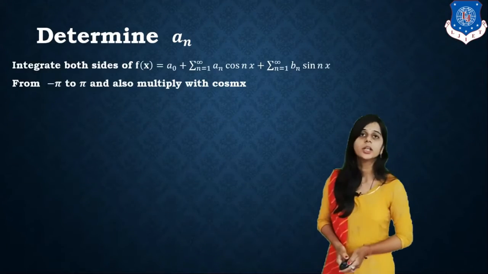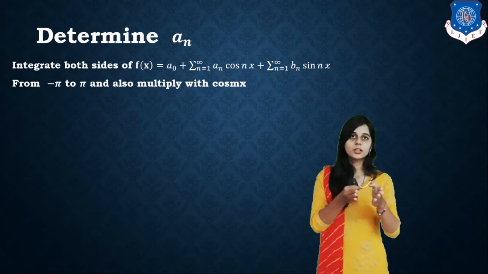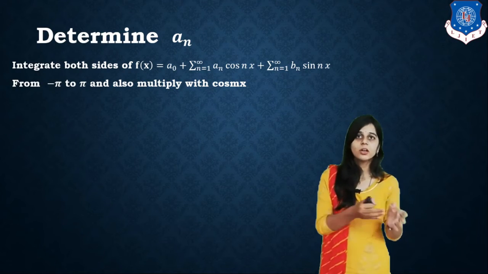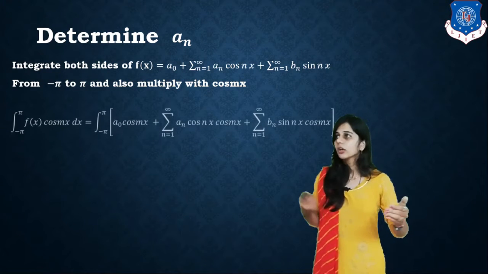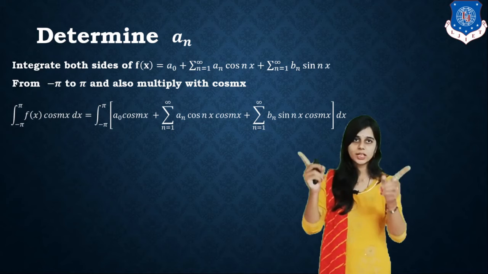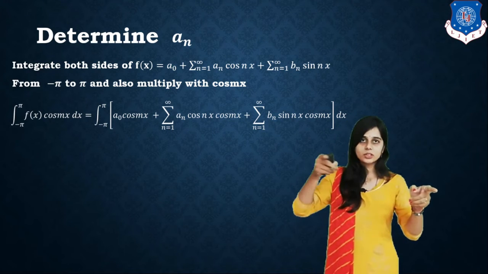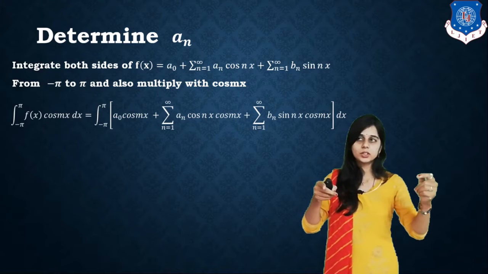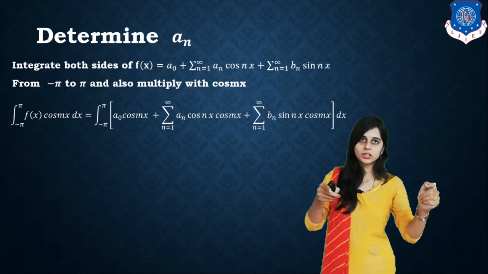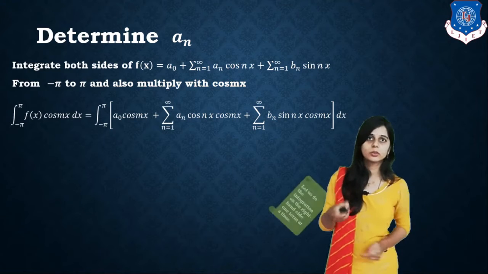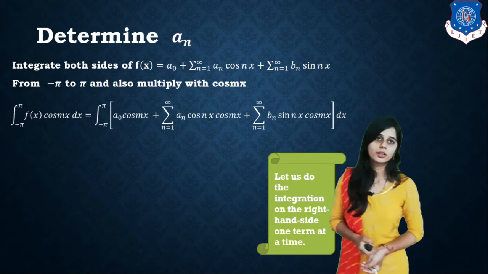Now the second one is an. To determine an, integrate both sides of f of x equals a0 plus an cos nx plus bn sin nx from minus pi to pi, and multiply by cos mx. After multiplying, on both sides we integrate over the range minus pi to pi: f of x cos mx dx equals the integral of a0 cos mx, plus the integral of an cos nx cos mx, plus bn sin nx cos mx dx. Okay. Let us do the integration on the right side.